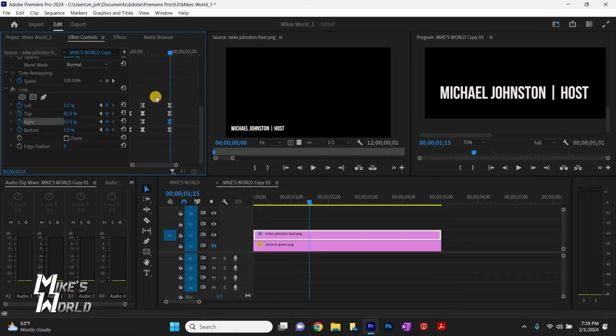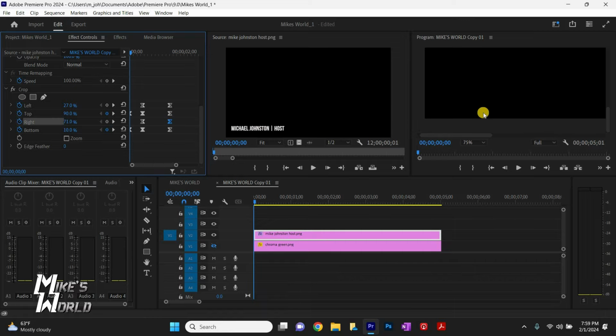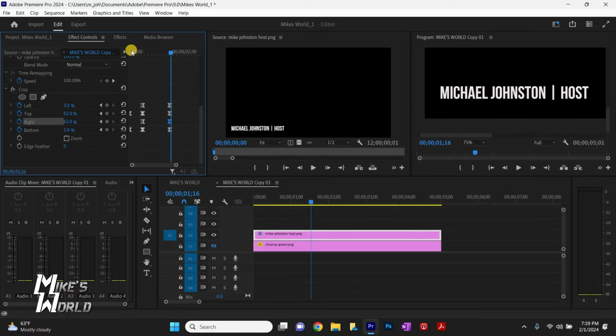So now I've got it all set up like that, and if I play it, the vertical line is going to extend, and then the names are going to reveal like that. And then you can adjust your keyframes, adjust your motion, because it looks like host is kind of revealing before Michael, but you get the idea. That's how you kind of animate it. That's animating it in. Now if you want to, at the end of the 4 seconds or 5 seconds, you want to animate out so that it kind of reverses itself.